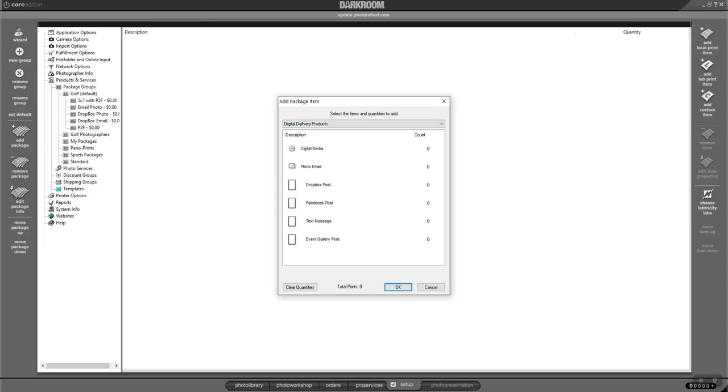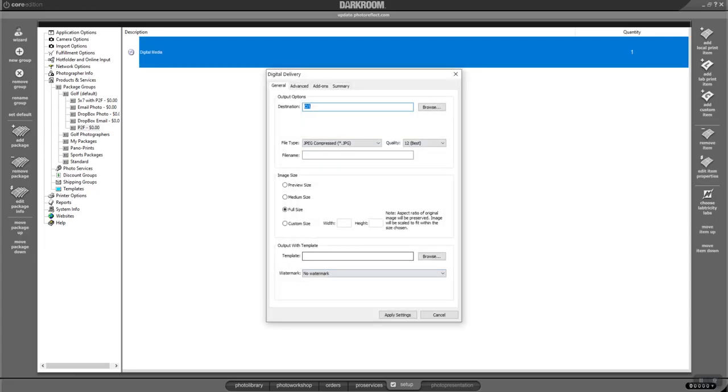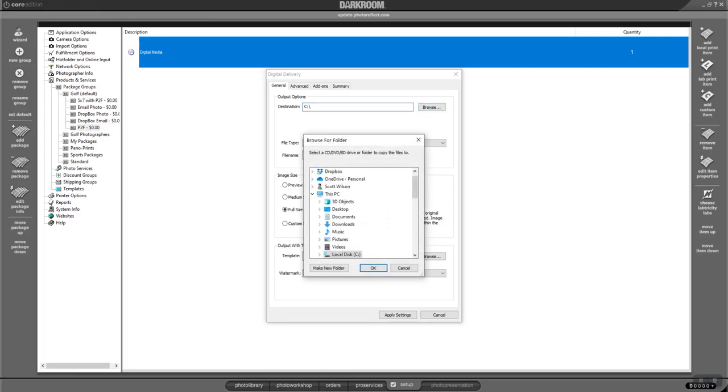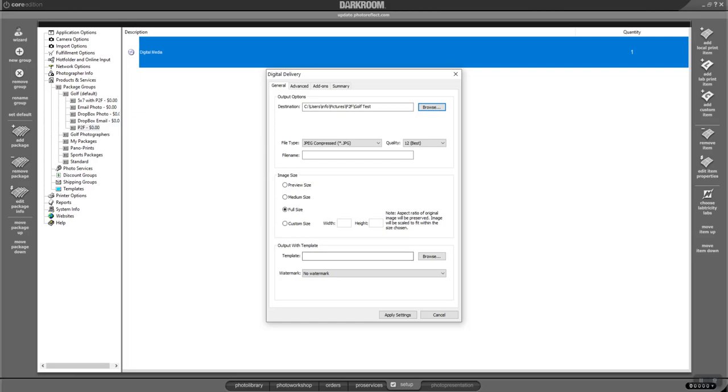So I'm going to go to digital print packages. I'm going to hit digital media. Okay. It's asking me where do I want that picture to go to when I print it. And I have a folder on my laptops called print to file. There's one here too. I'm just going to go in there and say golf test. Not really golf, but it is.